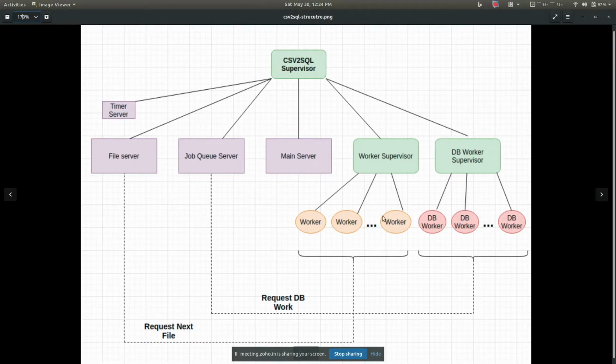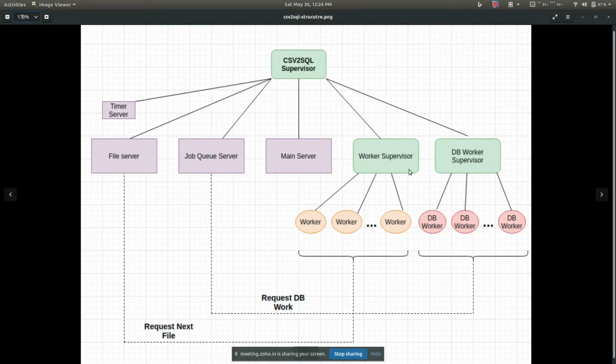After that, let's talk about the worker supervisor. Each of our CSVs is processed by a separate worker process. These workers ping the file server for a file, and the file server provides the file to the worker, and it processes the file. Once it is finished working with the file and inserting into the database, it will request the next file, and so on. These workers keep on requesting the file server for files, and that's all.